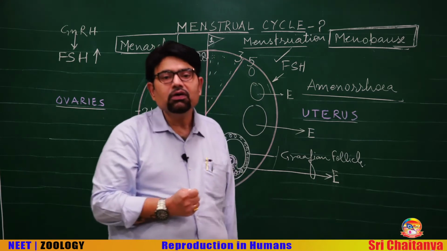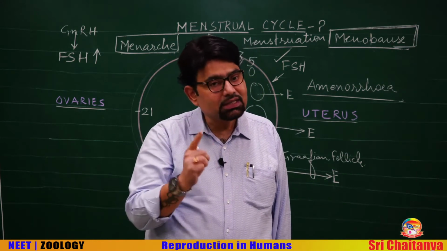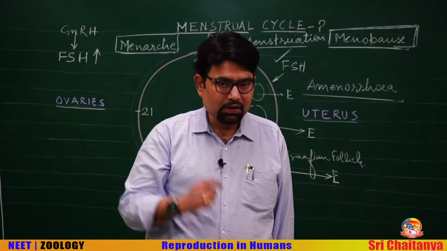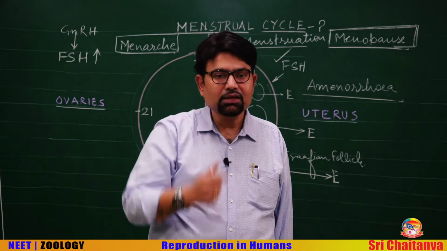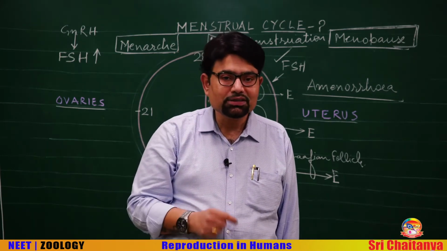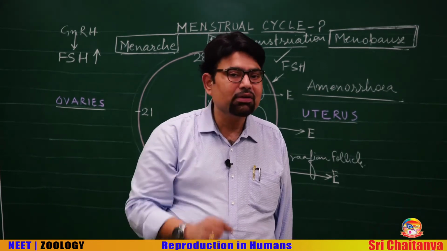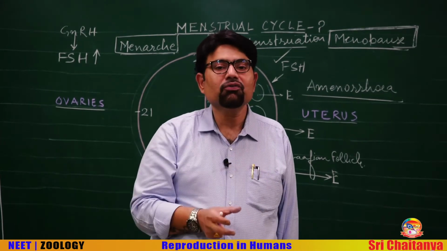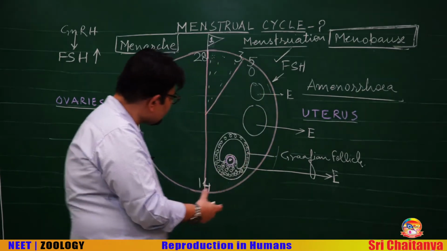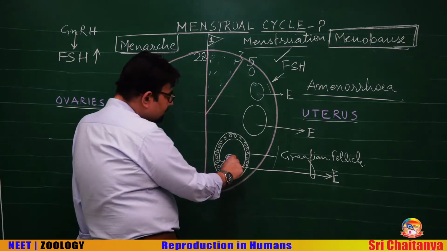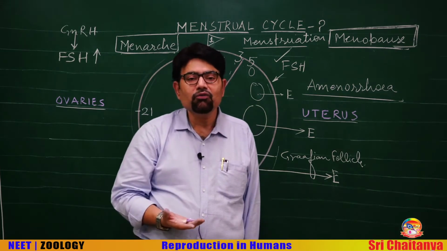Children, this is an example of positive feedback. High estrogen causes a sudden rise in LH, which we call the LH surge, and this LH surge is responsible for breakage of the ovarian wall and the Graafian follicle, and the release of the secondary oocyte out from the ovary, which is called ovulation.